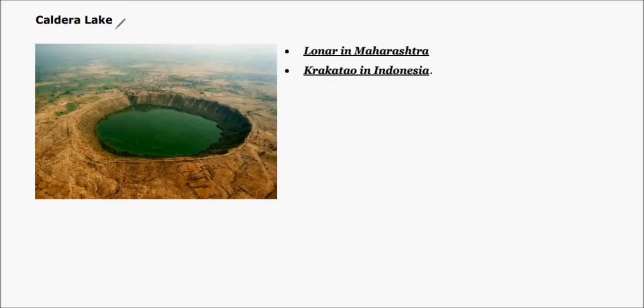And another volcanic landform is called Caldera Lake, where an inactive volcano's cone-like crater is filled with water. As this remains inactive for long years, due to rains and all, this crater gets filled with water and this appears to be a lake. One example is Lonar in Maharashtra and Krakatau in Indonesia. And Krakatau is also known to be the loudest volcanic eruption in history.